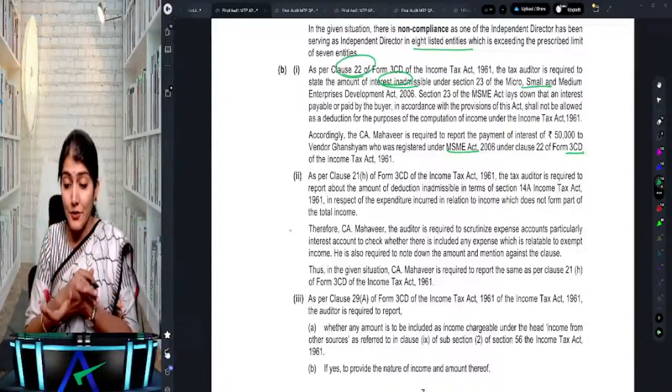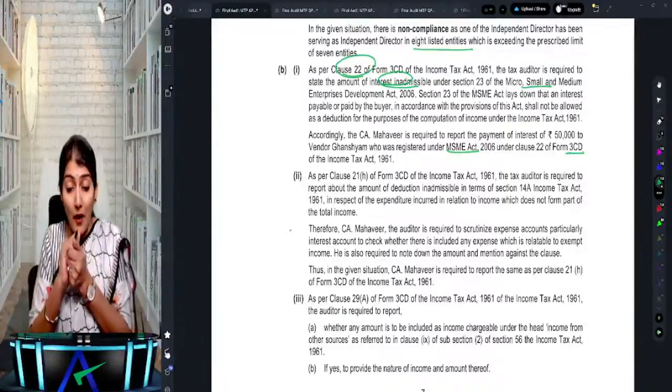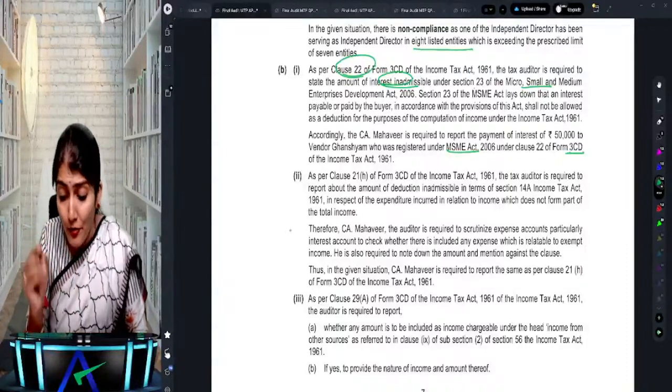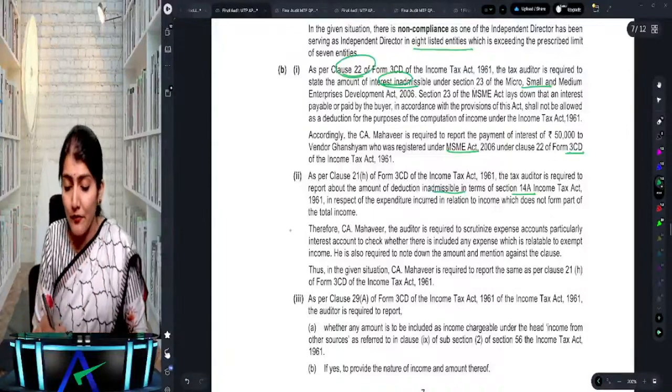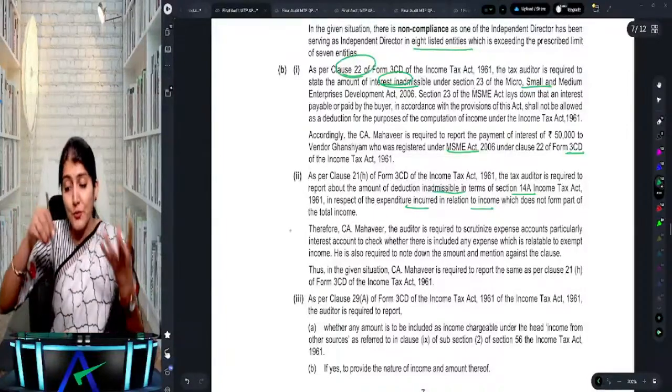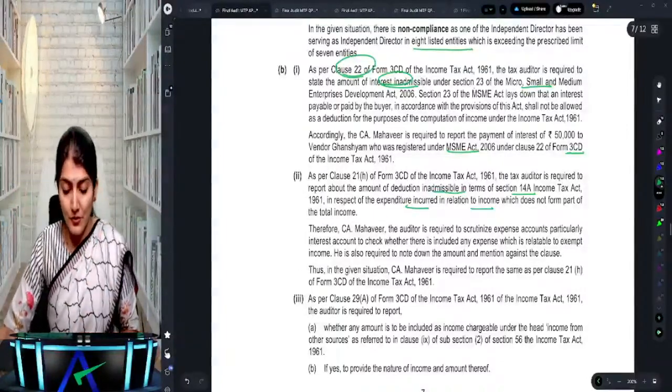And 21H, what does it say? The tax auditor is required to report about the amount of deduction inadmissible in terms of section 14A in respect of the expenditure incurred in relation to income which does not form part of the total income.